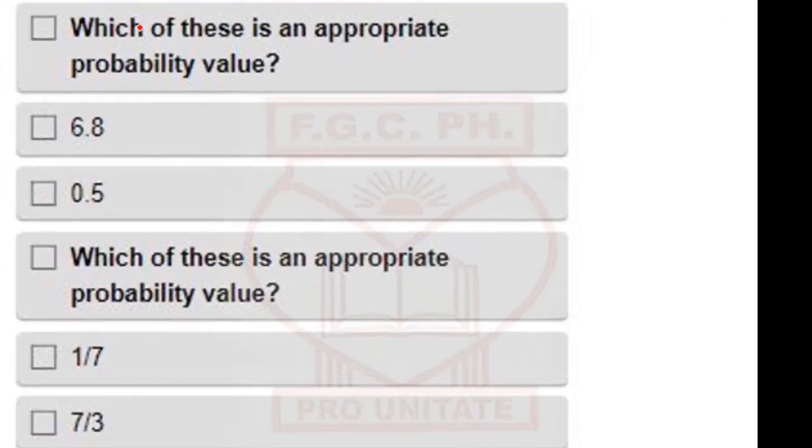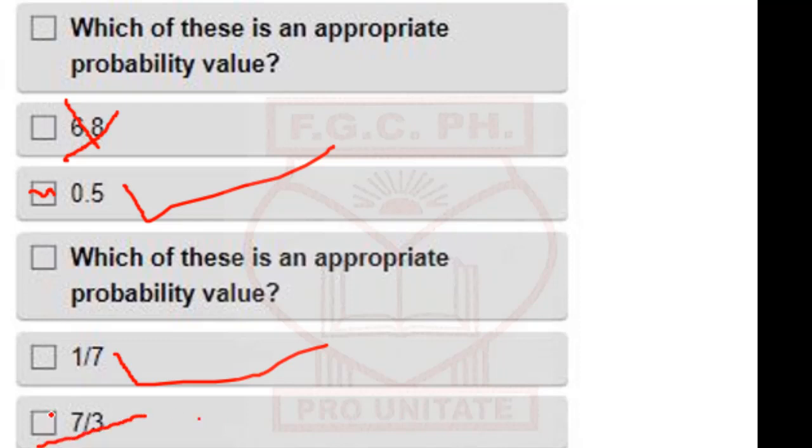All right, let's answer these questions. Which of these is an appropriate probability value? It's going to be 0.5 because it's less than 1. Why this is not appropriate is because it's greater than 1. Which of these is an appropriate probability value? It's going to be 1 over 7. This is not appropriate at all. You know, all proper fractions are less than 1, while improper fractions like these are greater than 1. So this cannot be the answer.